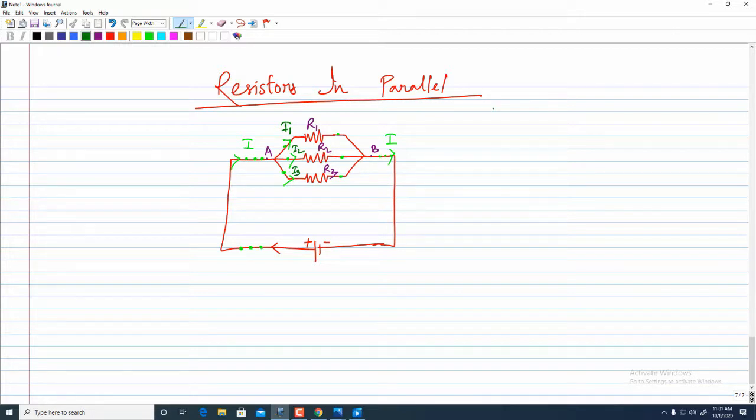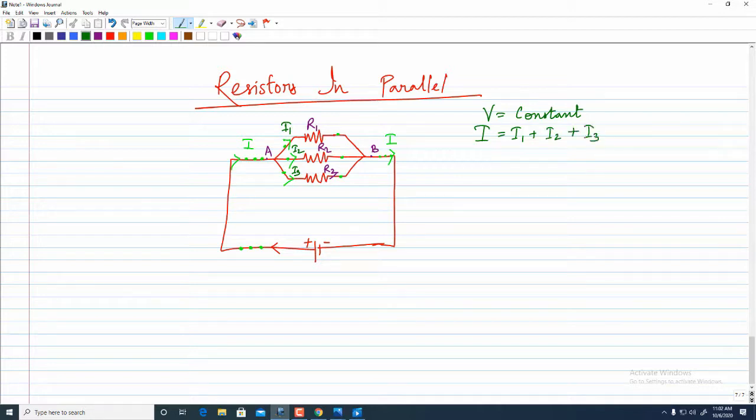But for us, in this total circuit, the potential difference remains constant, since across each resistor also the multiplication result of the current and the resistance will remain constant. That will give us a constant value for the potential difference also. But only I is differing here, so I can write I is equal to I1 plus I2 plus I3.